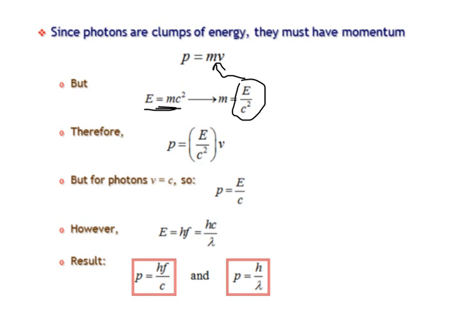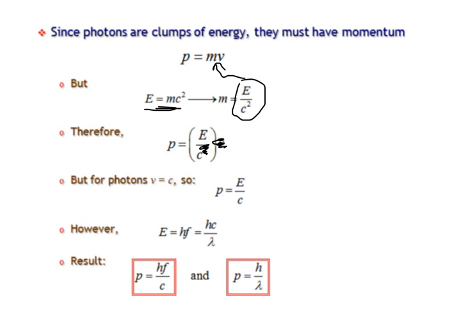However, v is velocity, but isn't c, oh, I guess you guys don't know this yet. C in this formula here is the speed of light. And isn't the speed of light a velocity? So because of that, really, these two things are the same as each other. So they canceled this velocity with that velocity and got to here, P equals E over c. But hang on, this is a wave, and Planck had already proved that a wave's energy is h times f or hc over wavelength.